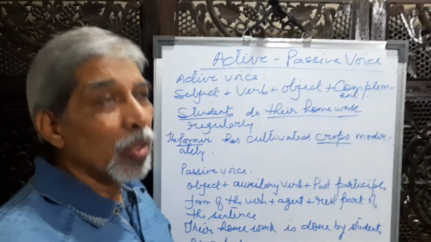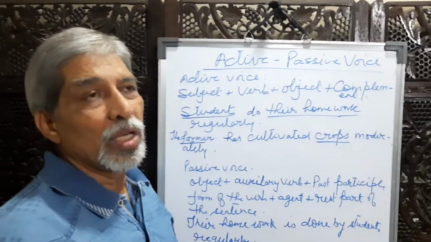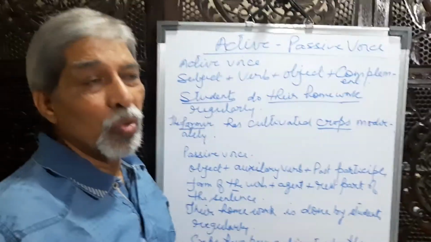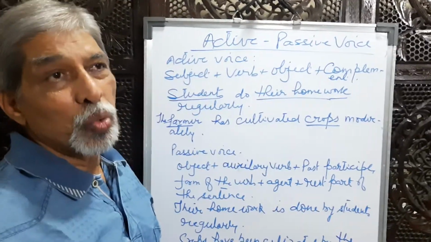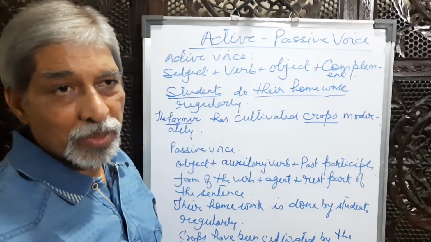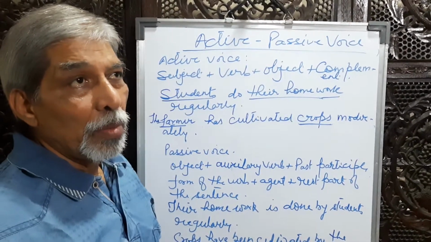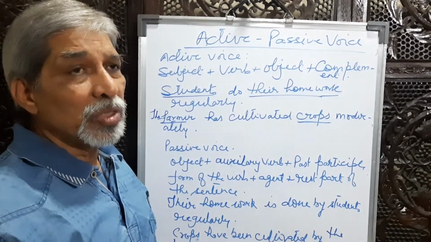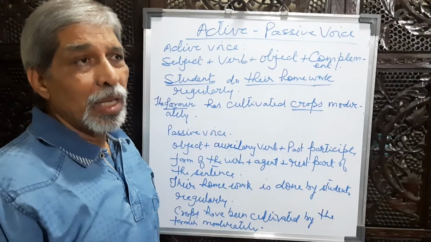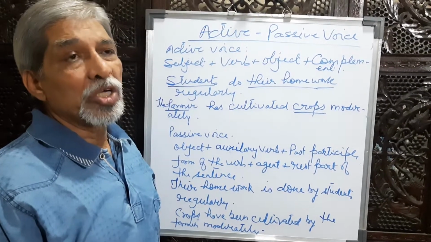Students go to school regularly. In this, the object is not there. Students, subject, go, verb, to the school, that is complement, regularly, again complement. My family members always take part in the worship of Lord Shiva.